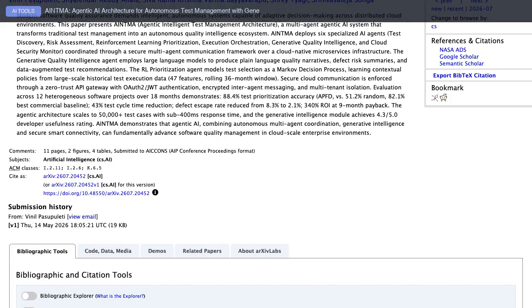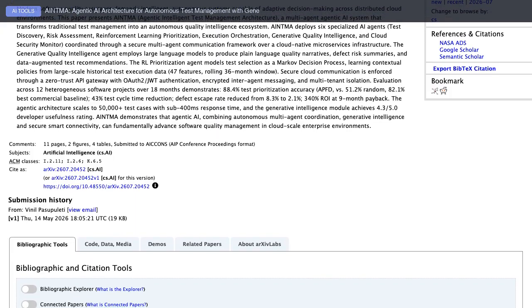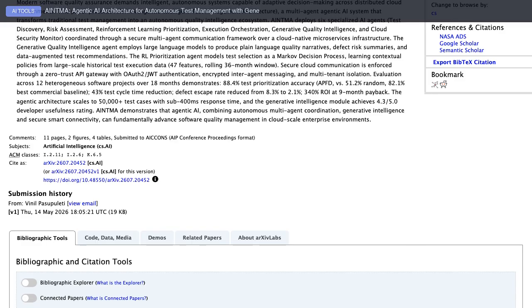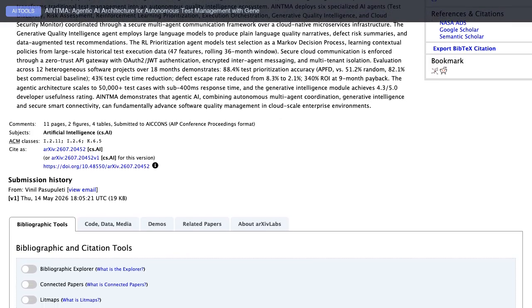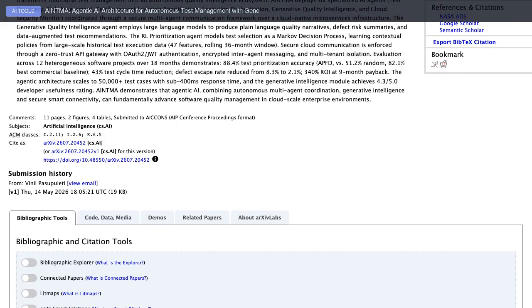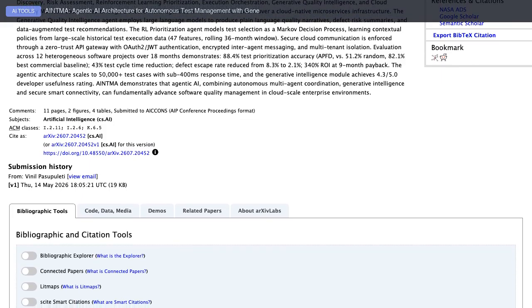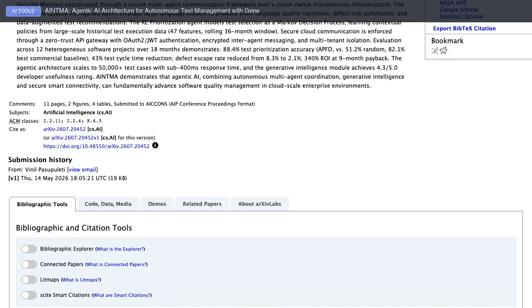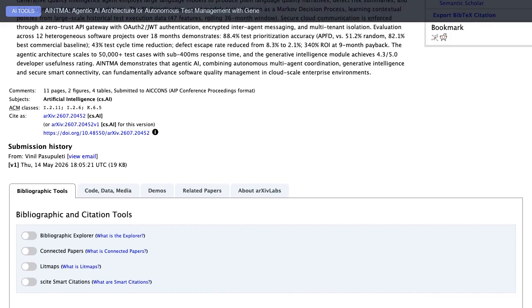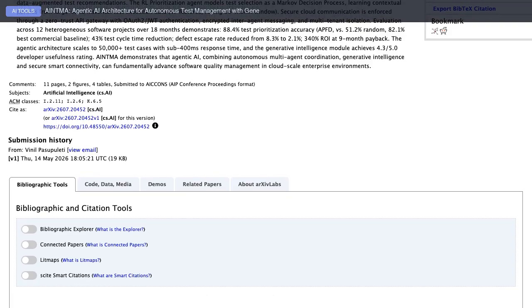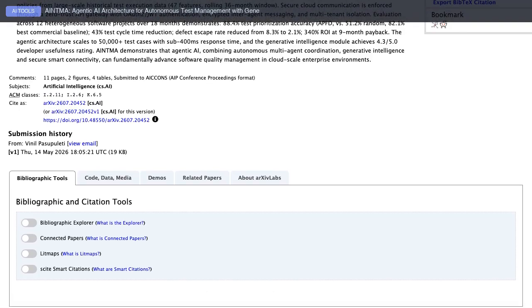AINTMA deploys 6 specialized AI agents: test discovery, risk assessment, reinforcement learning prioritization, execution orchestration, generative quality intelligence, and cloud security monitor, coordinated through a secure multi-agent communication framework over a cloud-native microservices infrastructure. The generative quality intelligence agent employs large language models too.